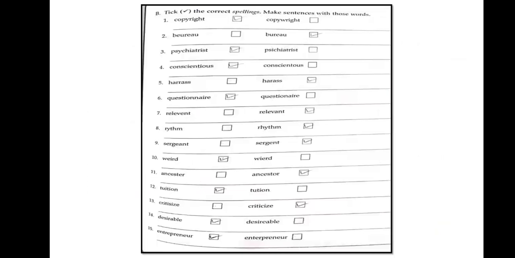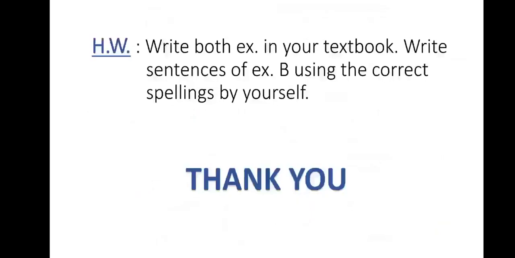Here we have total 15 spellings, and for each one, whichever is the correct spelling, I have tick marked. I will send you a photo. You have to tick mark that spelling and find the sentence, or you can make sentences on your own using these correct spellings. Write both exercises in your textbook, and write sentences of exercise B using the correct spelling by yourself.